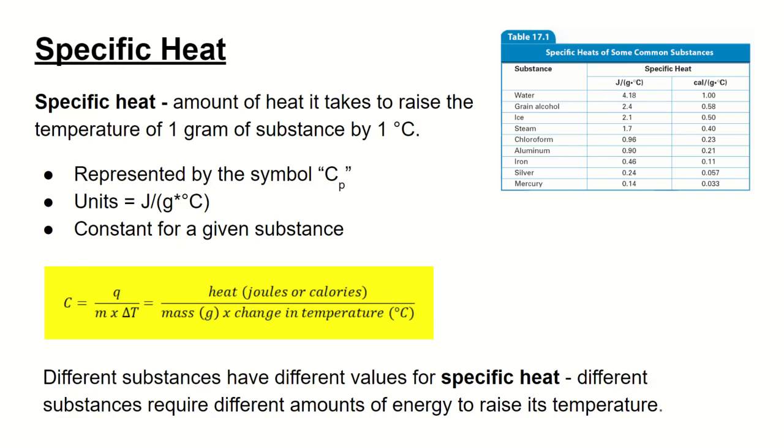The highest specific heat on this table is going to be water, 4.18. And there's a specific reason for that I'll talk about in the next slide. Whereas solid water, ice, is actually 2.1. It has a different specific heat. And once again, I'll explain why on the next slide. And steam is 1.7. And all the way at the bottom, we have mercury. Mercury has a very low specific heat, 0.14 joules per gram degree Celsius. That means it takes 0.14 joules to raise 1 gram of mercury up by 1 degree Celsius. So it doesn't get to absorb as much energy as water before it starts heating up.